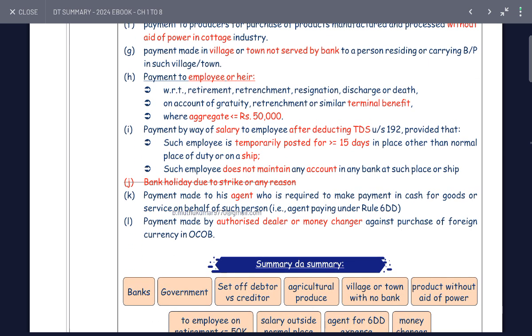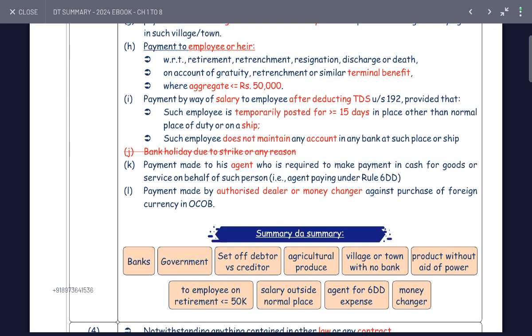Payment by way of salary to an employee after deducting TDS, provided the employee is temporarily posted for 15 days outside the normal place of duty, and has no bank account facility there. Bank holiday due to strike is not allowed.